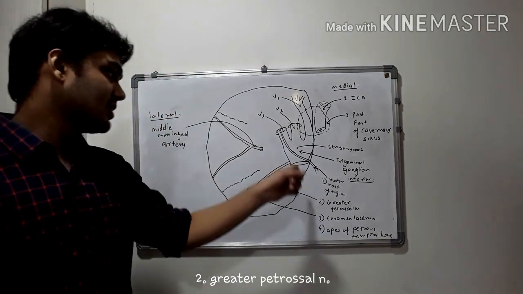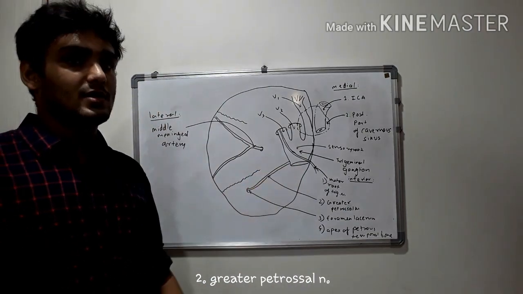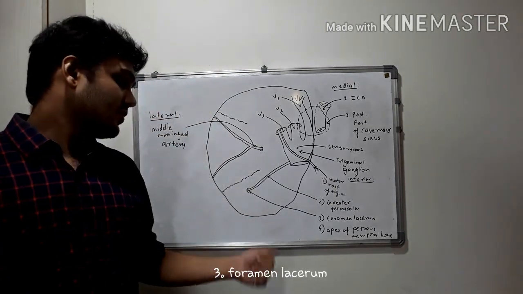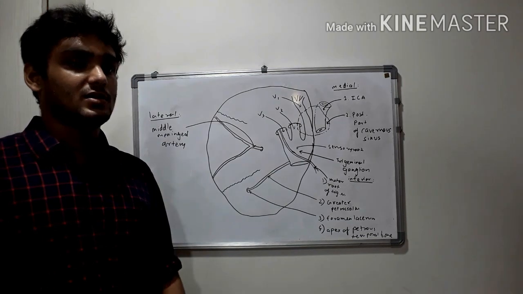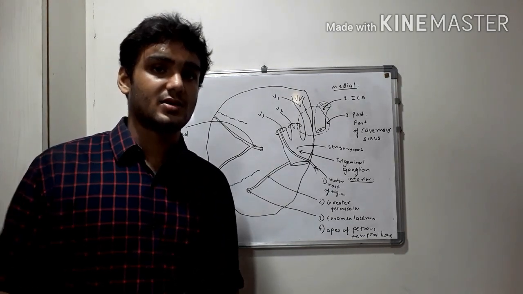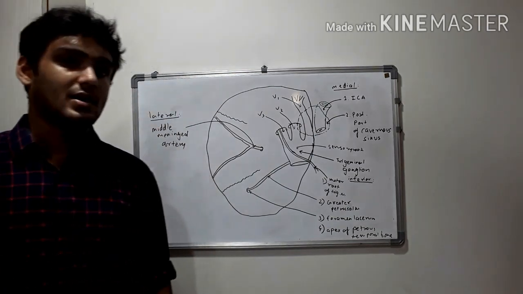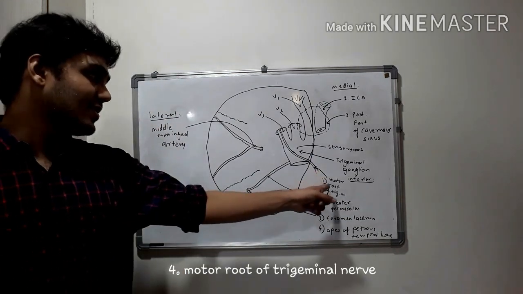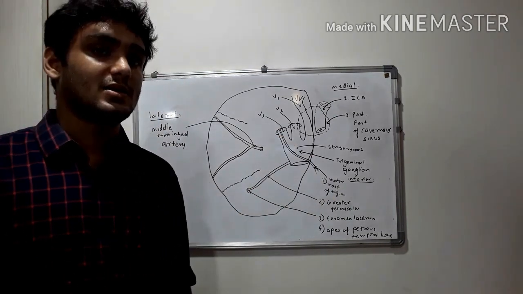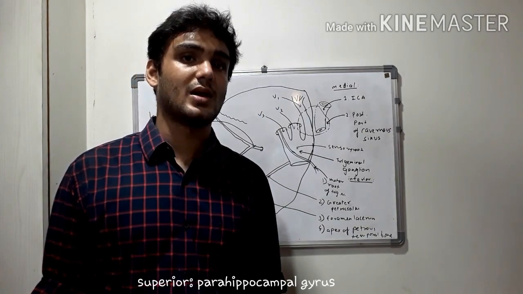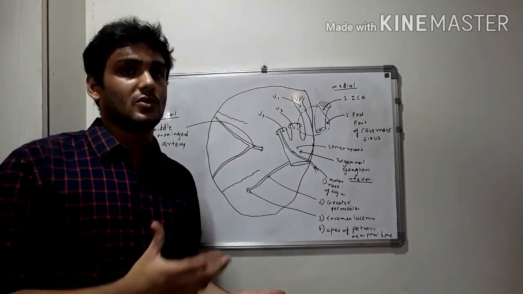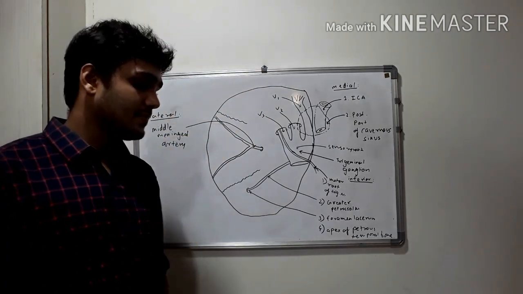Then we have the greater petrosal nerve. This is the greater petrosal nerve, and now the greater petrosal nerve passes through the foramen lacerum. So we have the foramen lacerum as the third inferior relation. Structures which are associated and are present in the relations of another structure can be remembered easily. And lastly, we have the motor root of the trigeminal nerve itself in the inferior relations. And talking about the superior relations, we have the parahippocampal gyrus. It cannot be seen in the diagram as it is the transverse section of the middle cranial fossa.